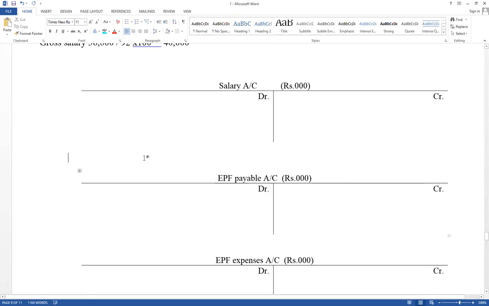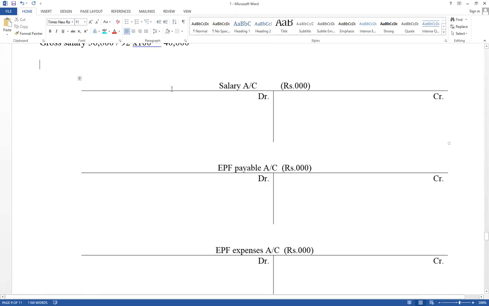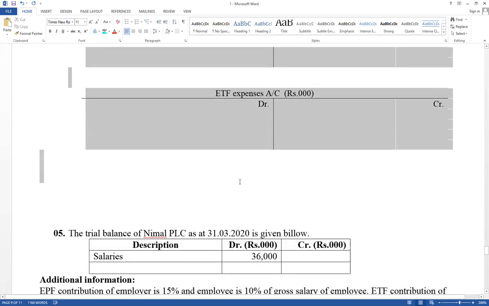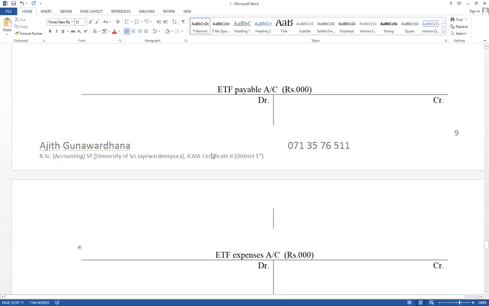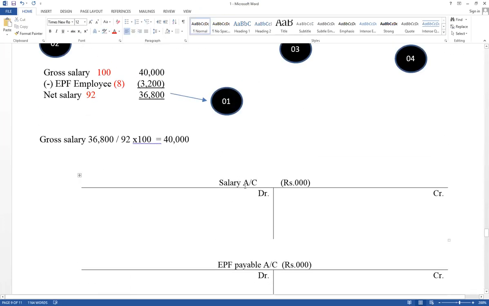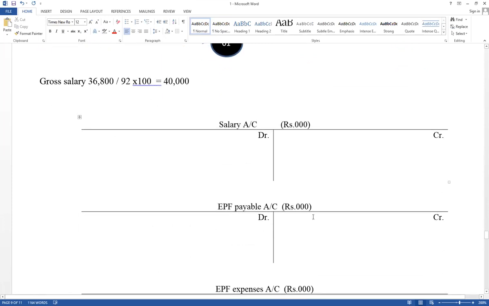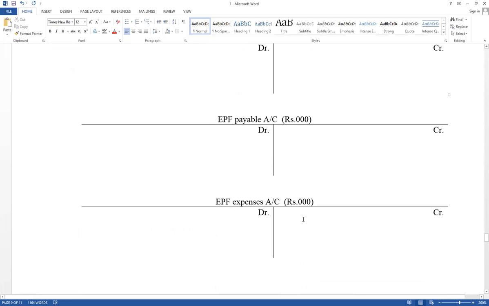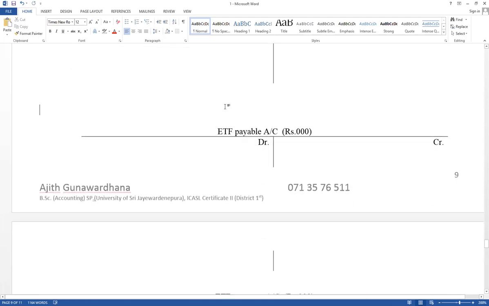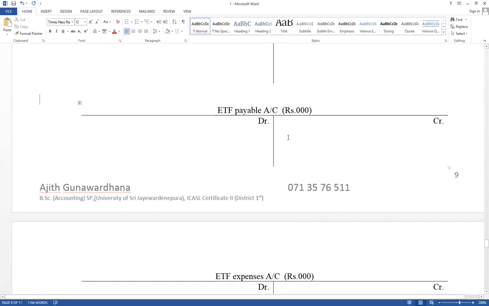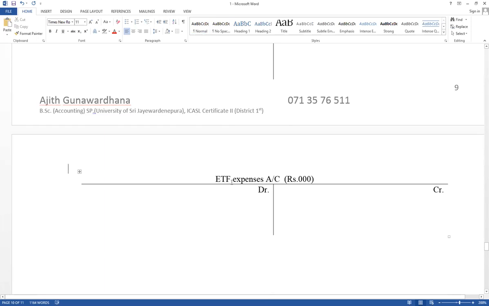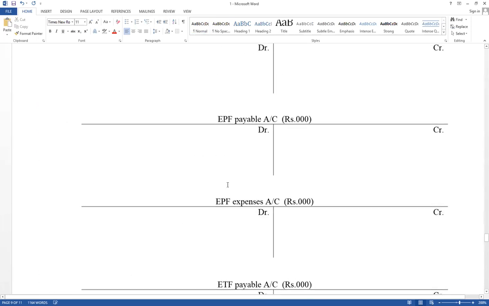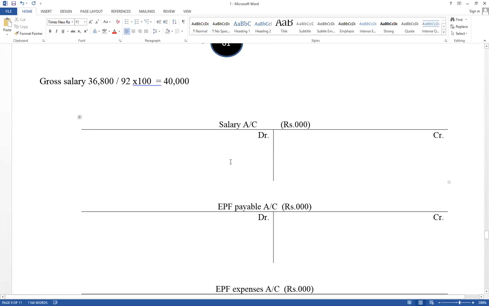It has already recorded. There are 5 ledger accounts: salary accounts, EPF payable, EPF expense, and ETF expense as well as ETF payable. Think, there are 5 ledger accounts now. No need to prepare cash accounts. Reason, it has recorded already.